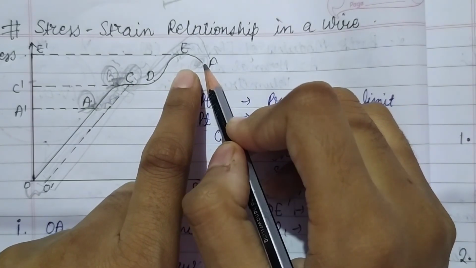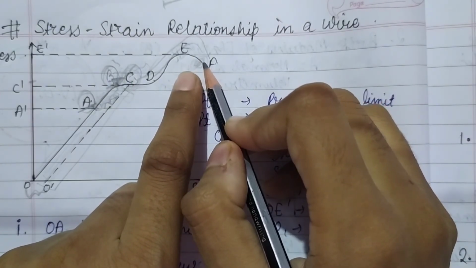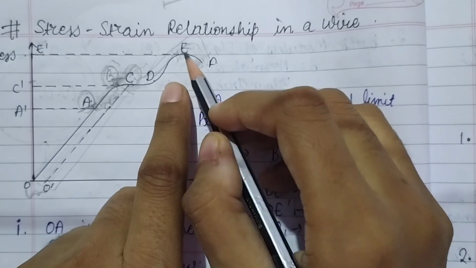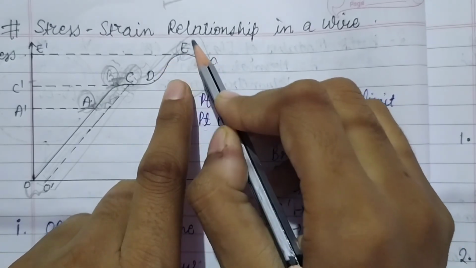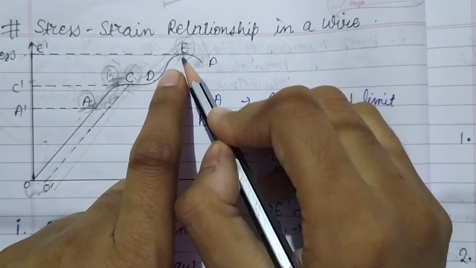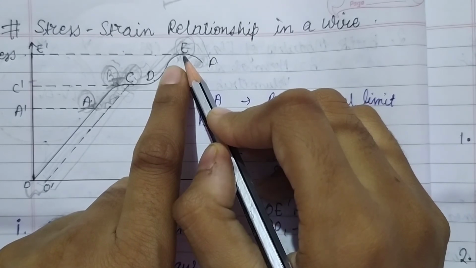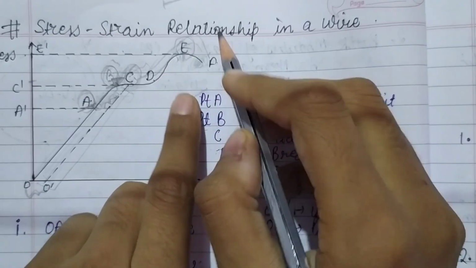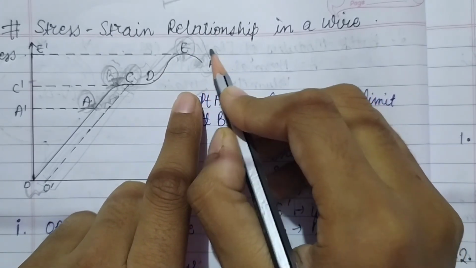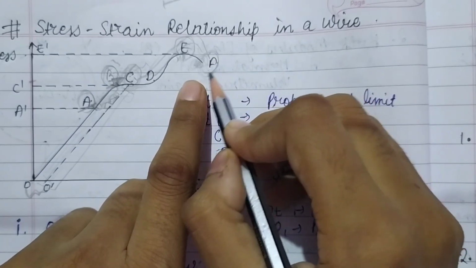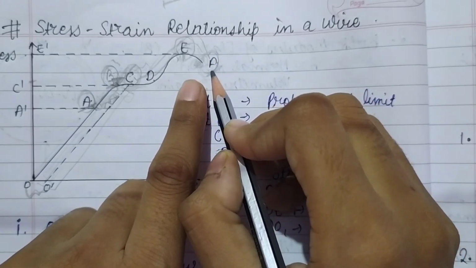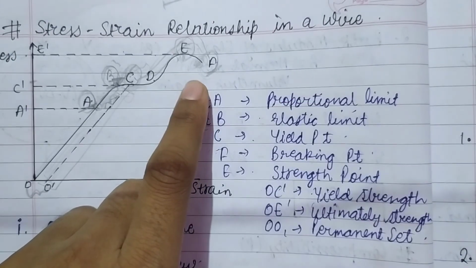The stress corresponding to point E is known as the breaking stress, or we also call it the ultimate stress. But at point F, if the wire is stretched till point F, it will completely break down, so this point F is also known as the breaking point.